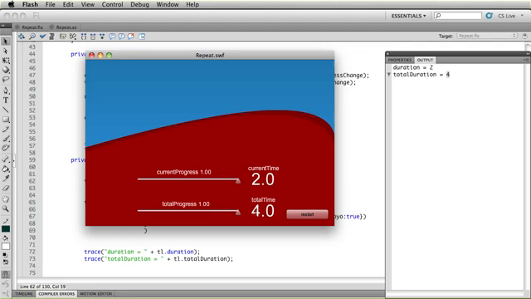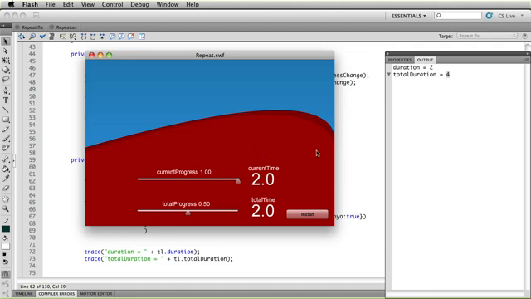Now, if I take the total progress slider and rewind it back to 0, you'll see that current progress, current time, total time, it's all 0. We're at the very, very beginning. But as I move forward with total progress, when I get to the halfway point here, let me just scrub up to 0.50, you'll see that we're halfway through the total progress.